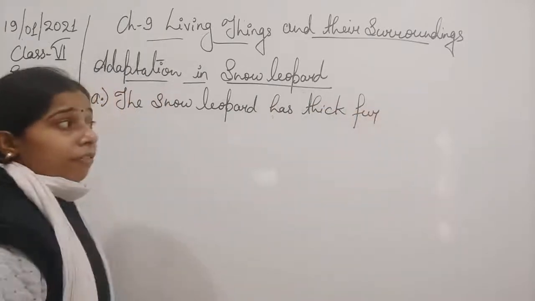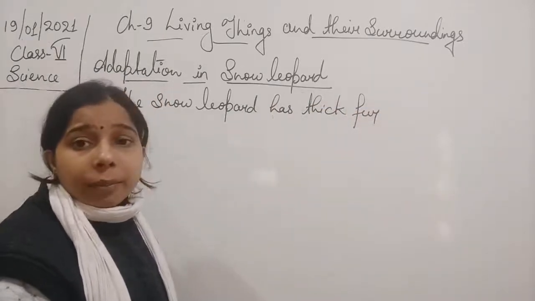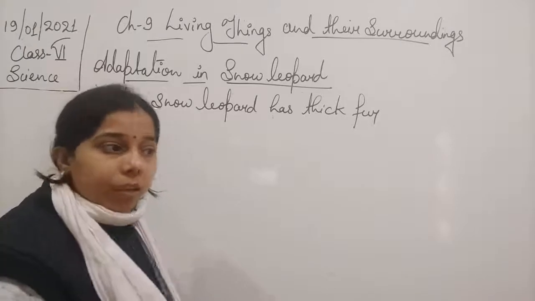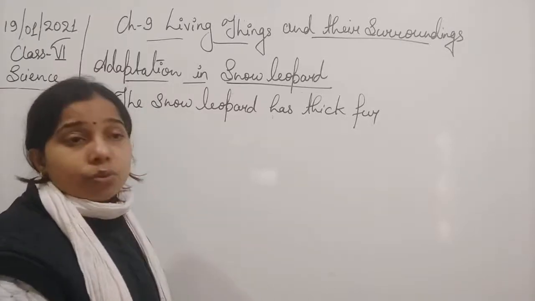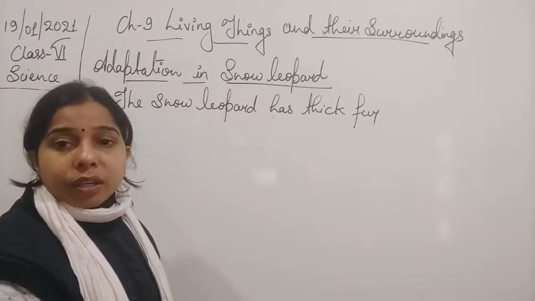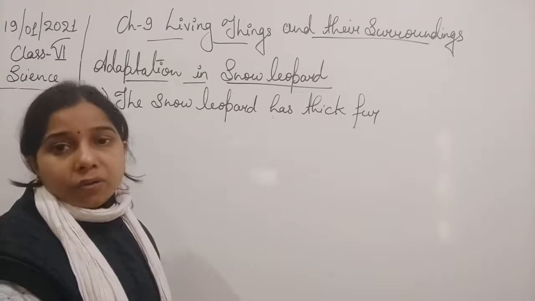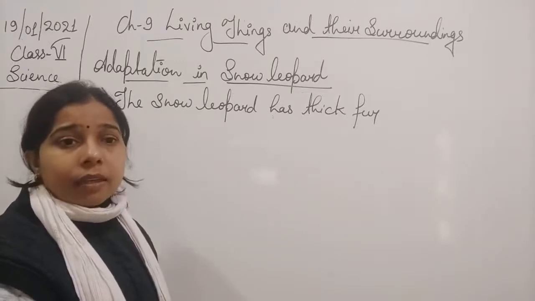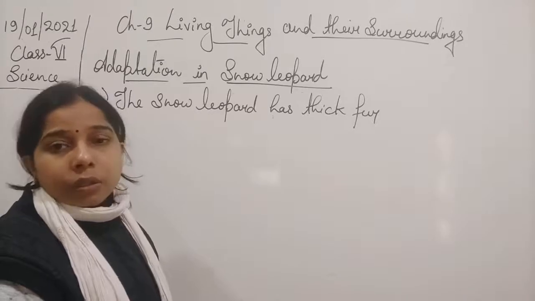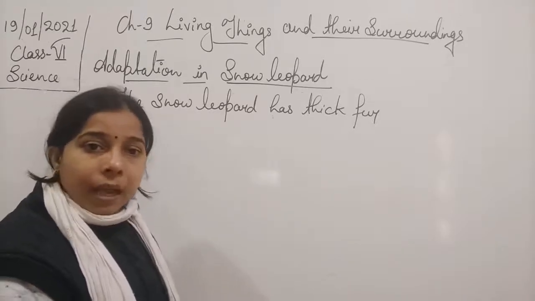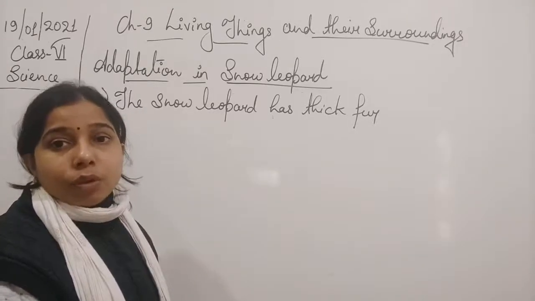What is the role of fur, students? You know that in the cold climate we wear woolen clothes, and woolen clothes are made from the fur of animals. So you can understand that having hair or fur on the body helps animals protect themselves from the cold climate.